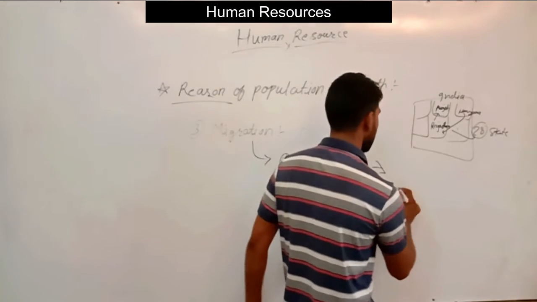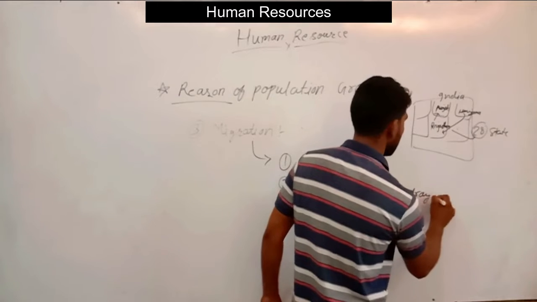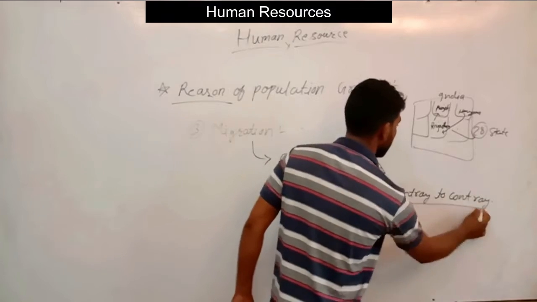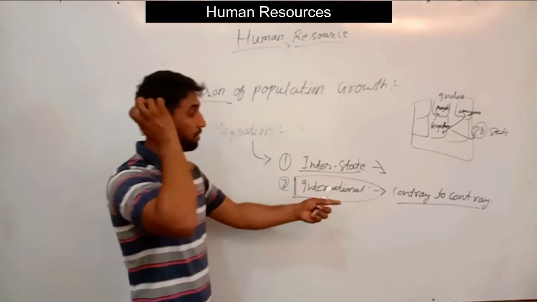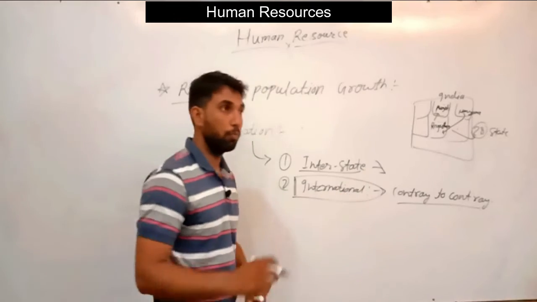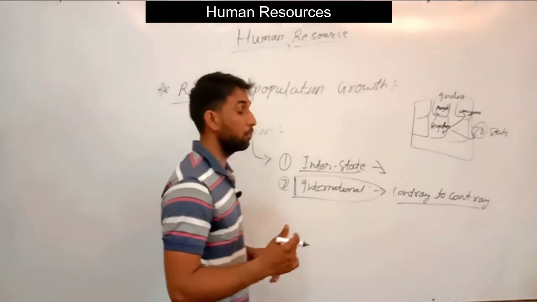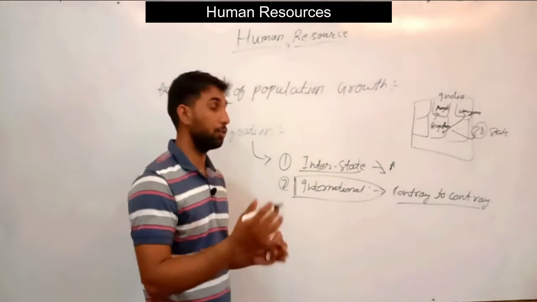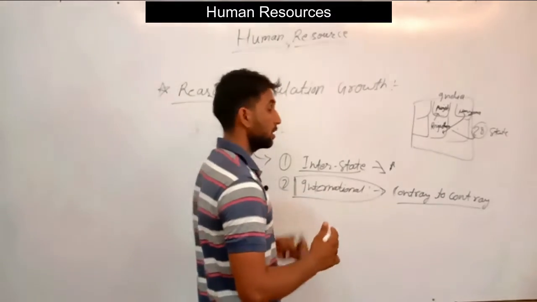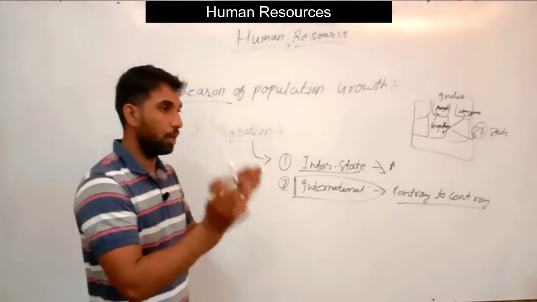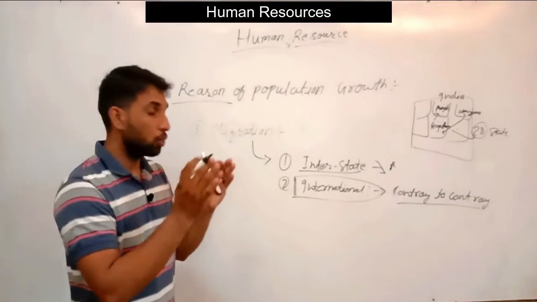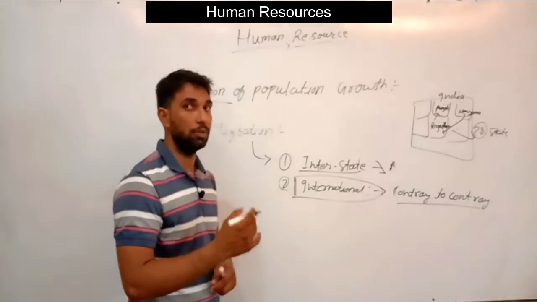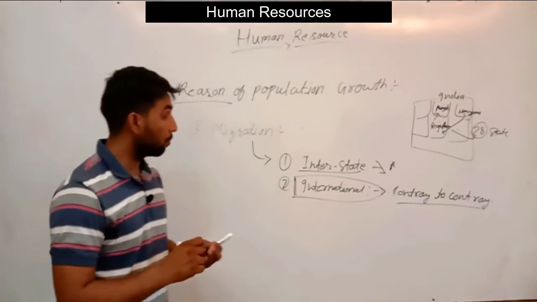So internationally it is country to country, for example from India to the UK, US, and others. Within India, it is Rajasthan to Punjab, Punjab to Haryana, Haryana to UP, UP to Bihar, Bihar to Maharashtra. All these are within the country, where we have different administrative states. So this is interstate population migration.